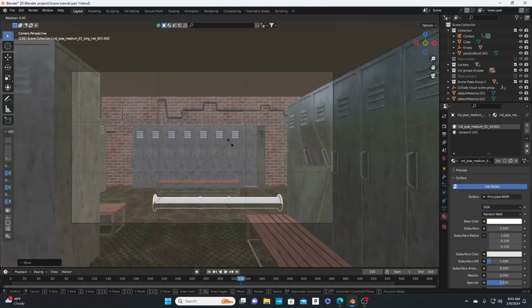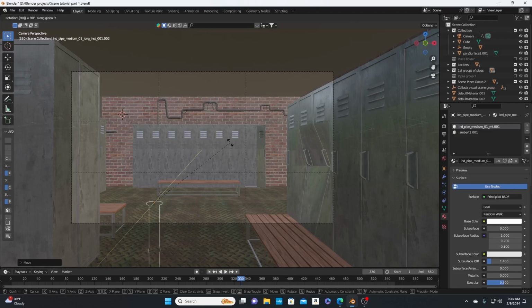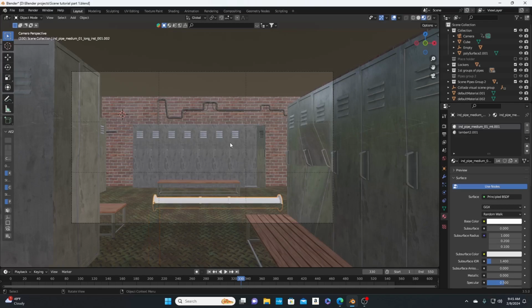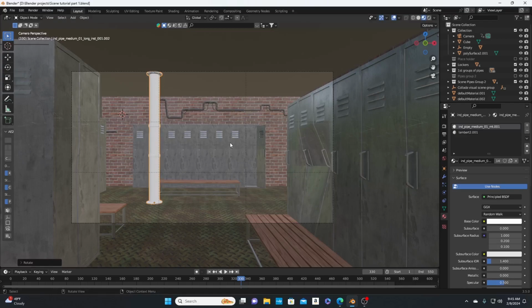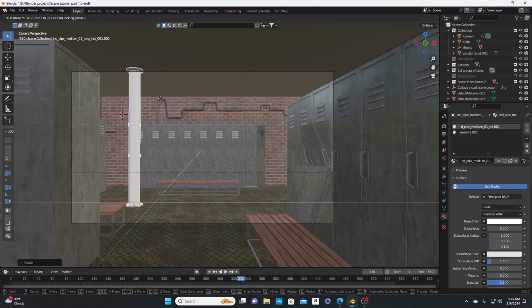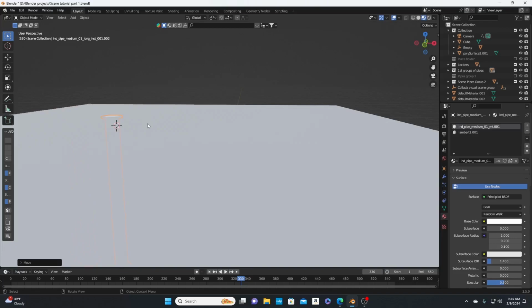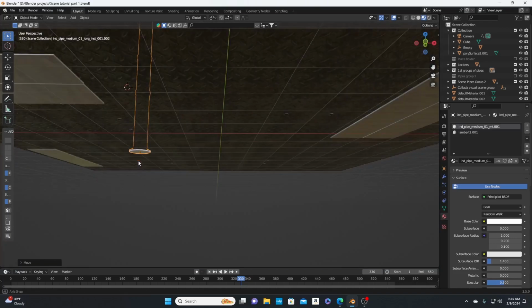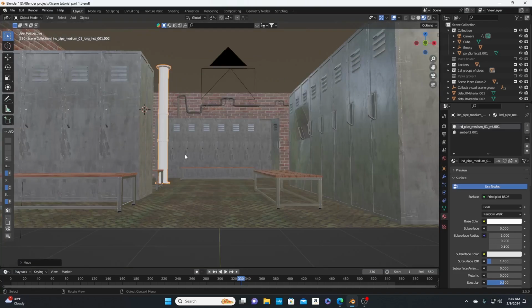We're gonna rotate that on the Y. We're gonna hit 90. Or let's do R, Y, -90. Alright. We're just gonna add this. We can add this pipe right here. Like it'll run through the ceiling, through the floor type of thing.